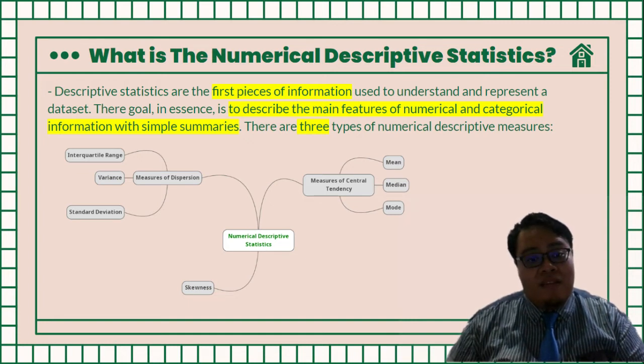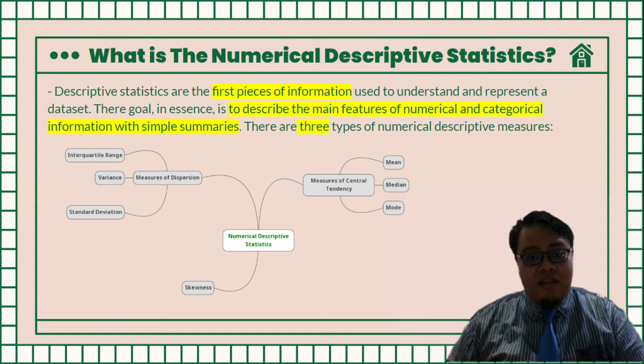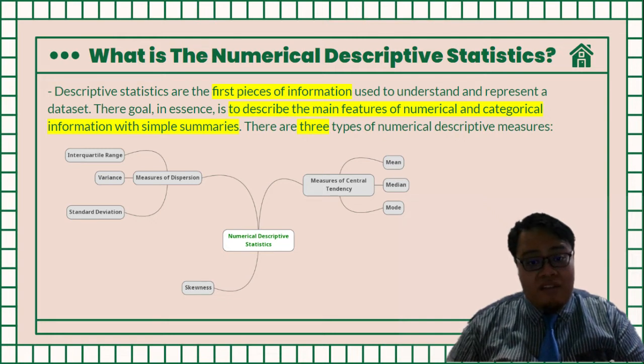First type is measures of central tendency, which contain three main measures: mean, median, and mode. Next, numerical descriptive statistics also contains measures of dispersion, which have interquartile range, variance, and standard deviation in it. Lastly, numerical descriptive statistics also measures the shape of skewness or curve.